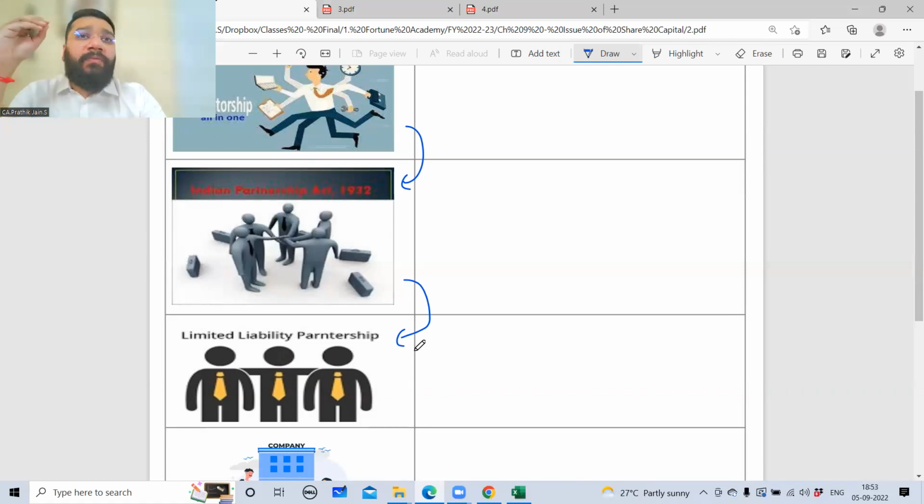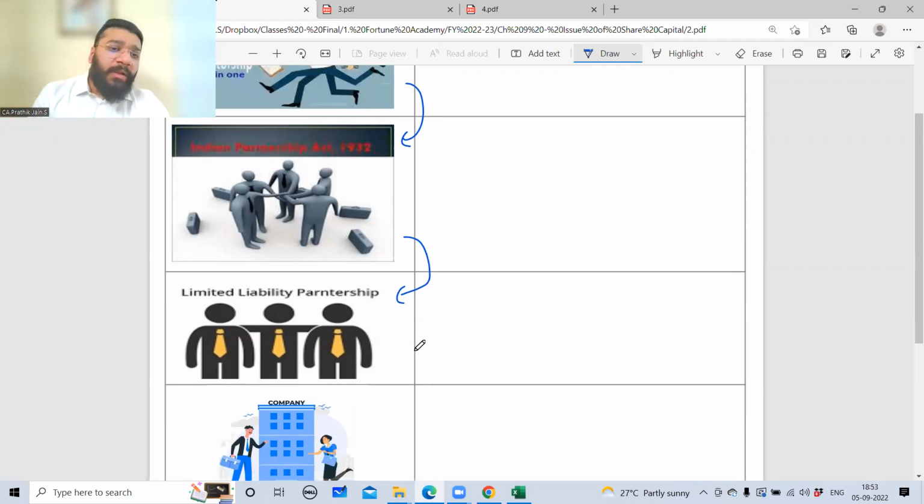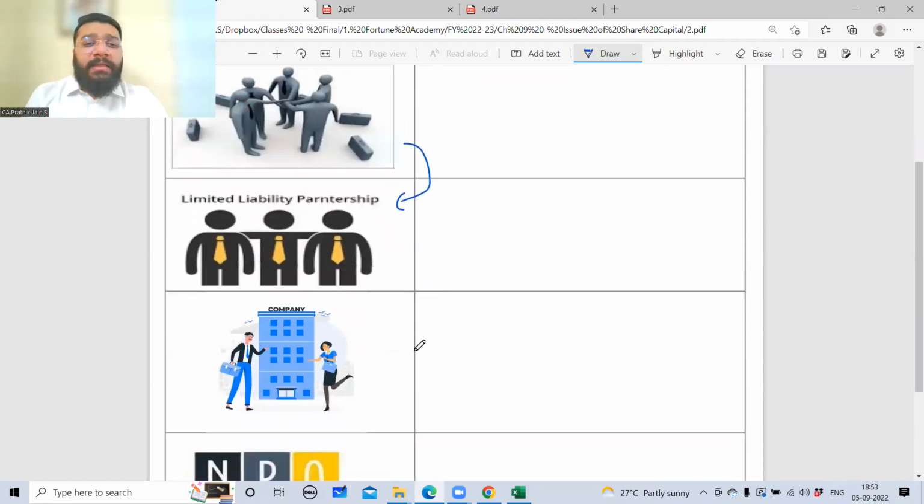If the liability of the business is not settled by the assets of the business, the liability holders cannot attack the assets of the partners, except in the case of lifting of the corporate veil. This concept of lifting of the corporate veil is something you'll study in your higher grades or any professional courses like CA, CS, CMA, MBA, etc. Now again, these partnership concerns suffered with inherent limitations because of which people looked up to company.